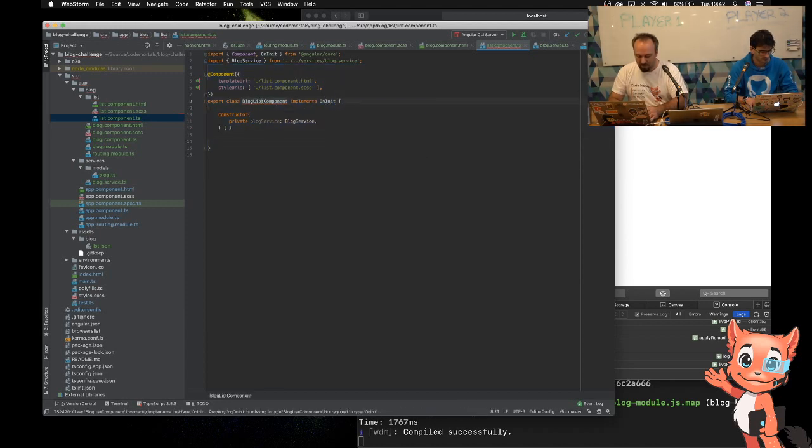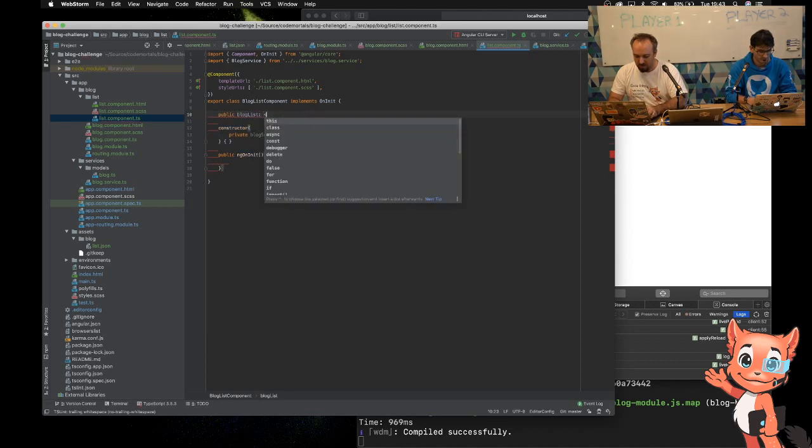But to do that, you have to implement some stuff. So again, the IDE is telling me I'm missing the ngOnInit method. So we need to implement this. And this is what's going to get called before any of the code. So nothing's going to be rendered on the page until this has been completed. So in here, I want to pretty much just subscribe to this service. So I'm going to have a private, or public actually, public blogList, which again is going to be typed. So everything's typed in here. It's an array of Blog.